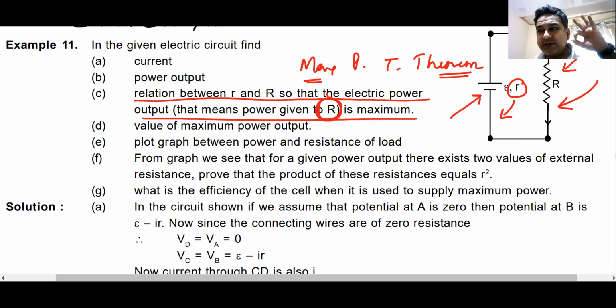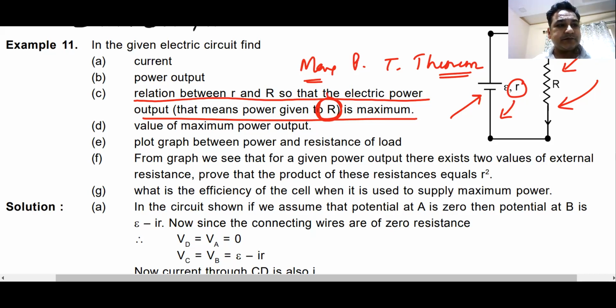I want this bulb to give me maximum power, or this fan to give me maximum power. If it is a DC circuit, what should be the relation between this load and the resistance of my battery, so that this bulb or this fan gives me maximum power? Do you know that relation?